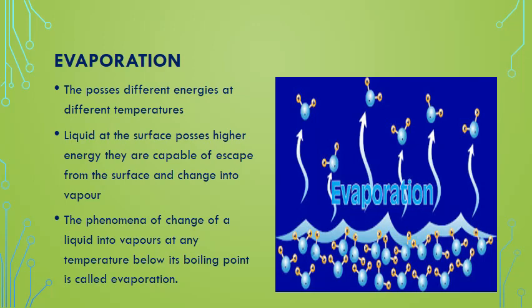So liquid will change into vapor. The phenomenon of changing a liquid into vapor at any temperature below its boiling point is called evaporation. If it is at its boiling point, then it is called boiling. Evaporation takes place at any temperature. If you pour water on the floor, that water is also going to evaporate. And when you heat it up to boiling point, there also the water vapor comes out. Both of them are converting liquid into gaseous state, but the boiling point is different. If it is below its boiling point, it is evaporation.